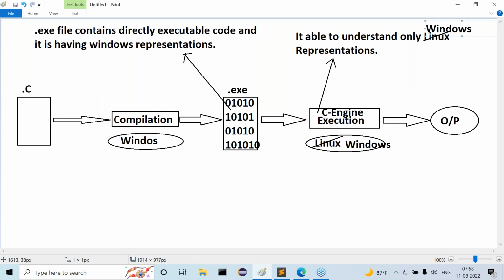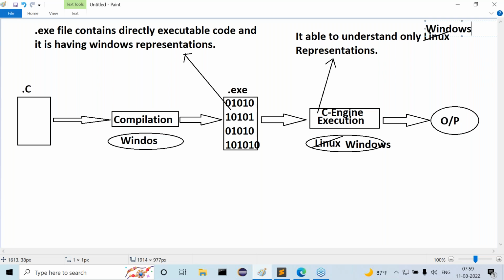Okay, now observe carefully. We compile our C program on the Windows operating system, and we get a .exe file with Windows representations. Nice. Now the C engine is available on Windows, so it can understand Windows representations only. The available .exe file is Windows-represented, and the C engine also requires Windows representations. Now compatibility is coming, or not? Due to this compatibility, we can conclude that the C programming language must have the same operating system for both compilation as well as execution. Why?